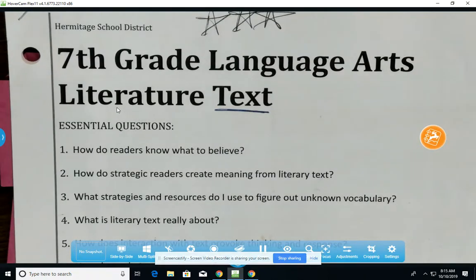Good morning. Today we're focusing on the literature text. We're going to go back into that poem. Remember, there will be an open book quiz for the poem on Tuesday when we return from the break.